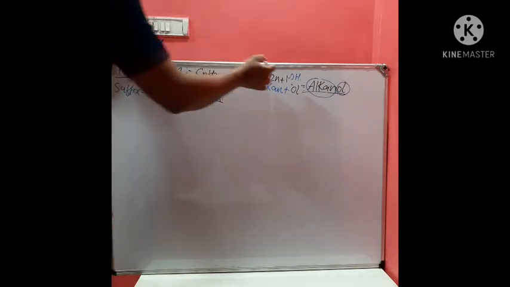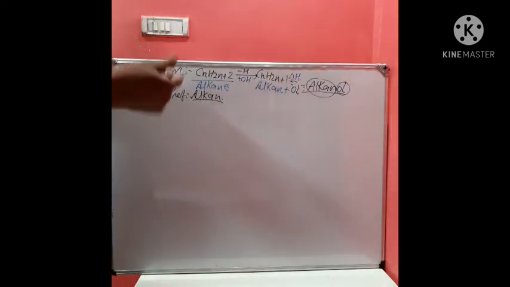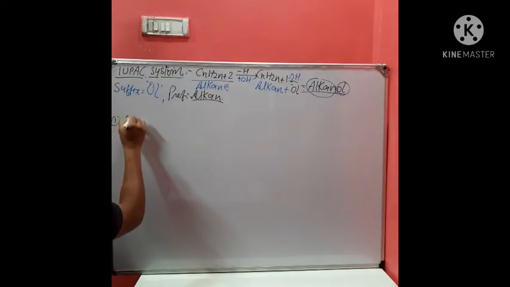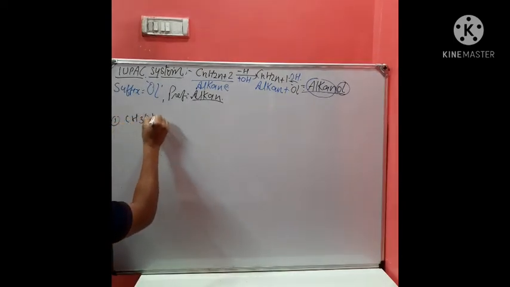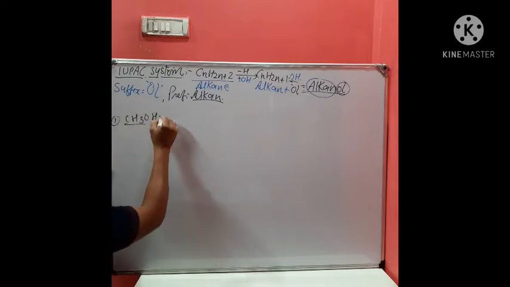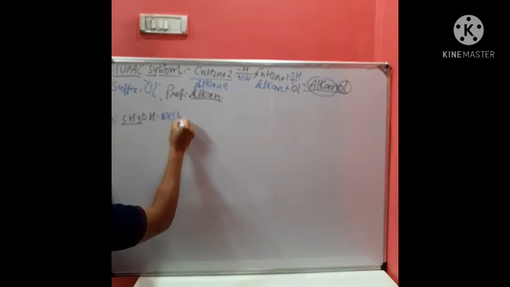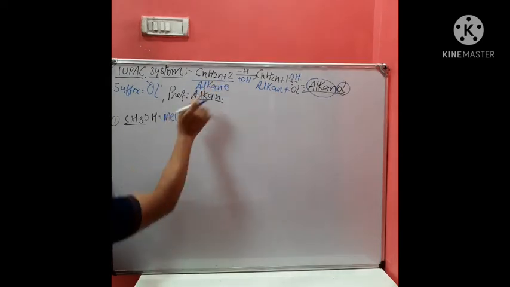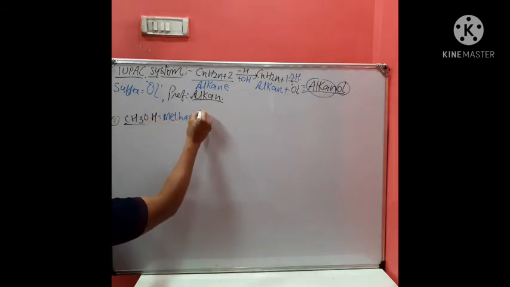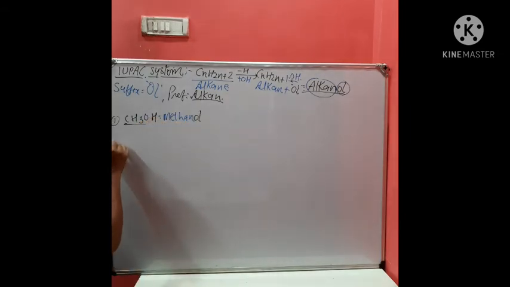Now on the basis of the attachment of the OH group, we can name it, like the first compound CH3OH. What is this? Simply one carbon atom. Therefore this becomes methane, because alkane, so it is methane, and the functional group is OH. That means methanol. Okay, very simple.